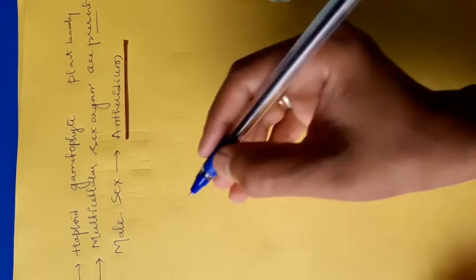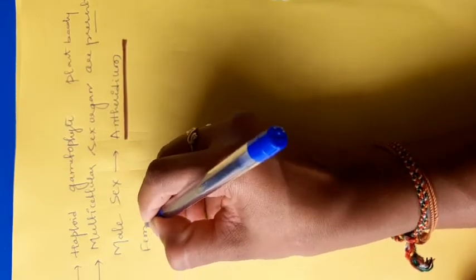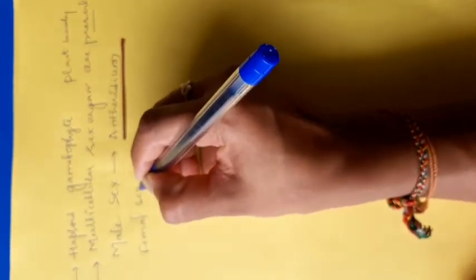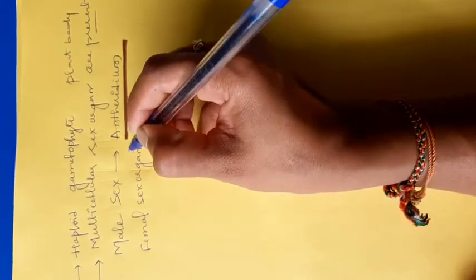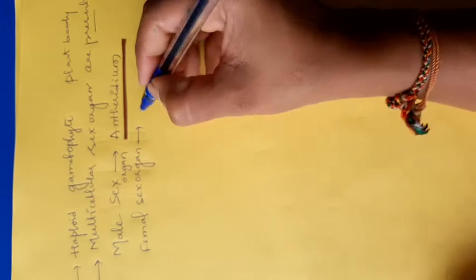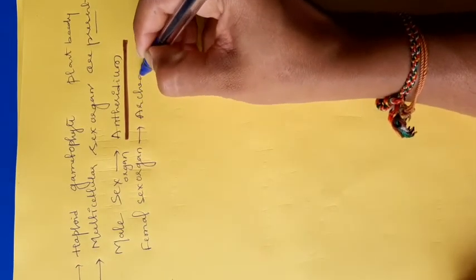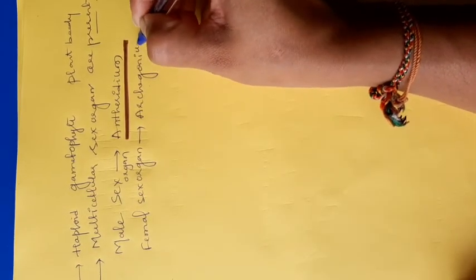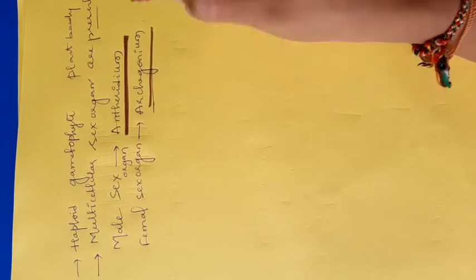The female sex organ is known as archegonium. Male sex organ is known as antheridium, female sex organ is known as archegonium.